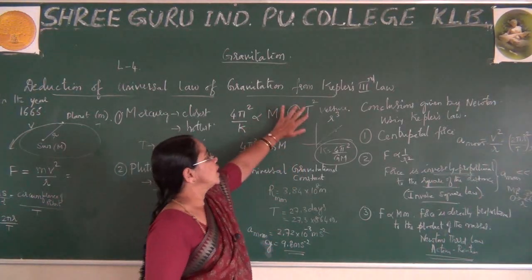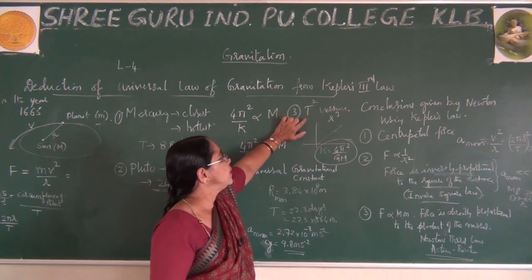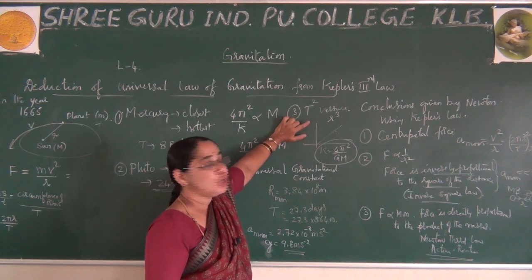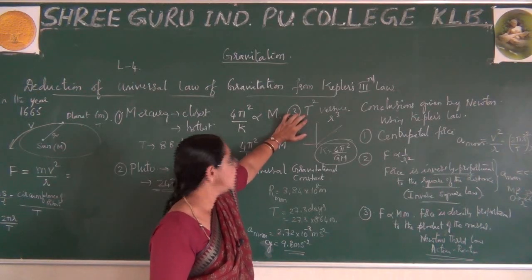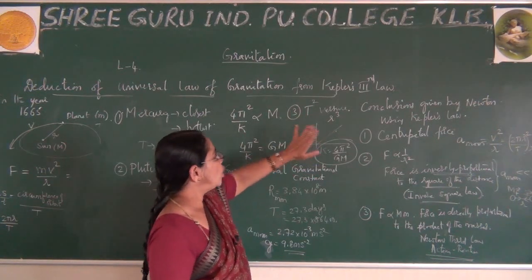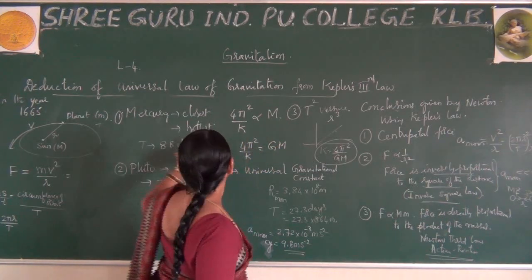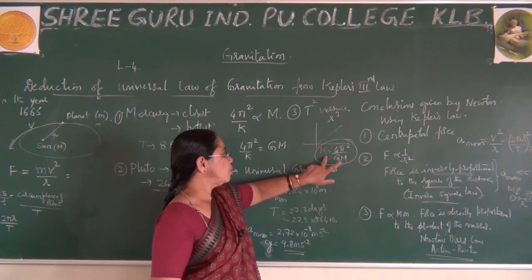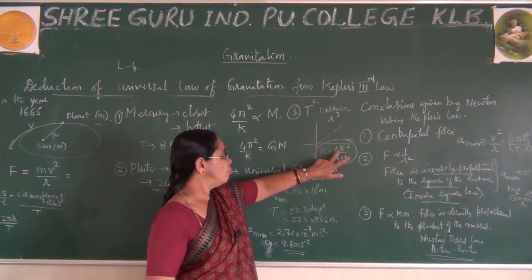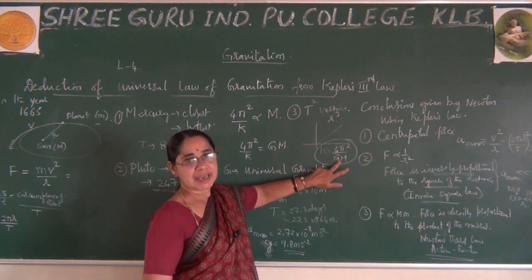Also, if you draw the graph of the square of the time period versus the cube of the semi-major axis, which is nothing but Kepler's third law, because they are directly proportional you always get a straight line. And what is the slope? The slope is represented by 4 pi square divided by GM.